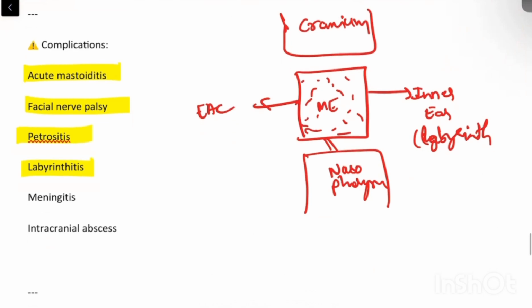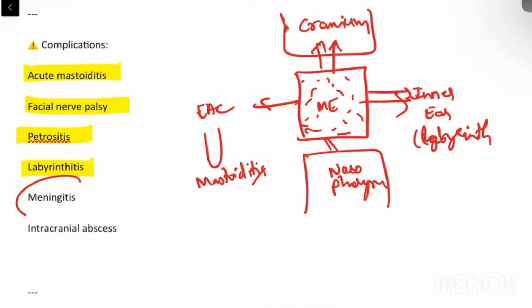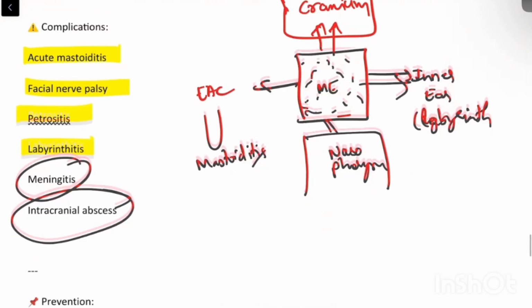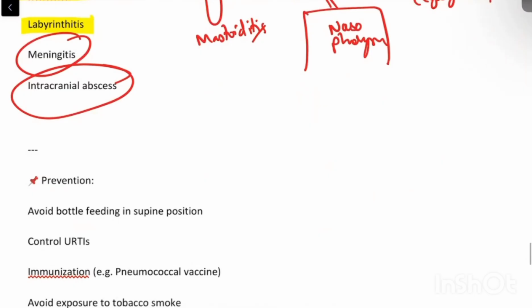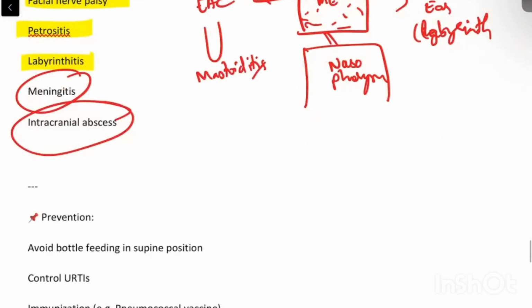If it spreads to the mastoid, then it will cause mastoiditis. If it spreads to the inner ear, it will cause labyrinthitis. If it spreads to the roof, then it will cause meningitis or intracranial abscess. So this way we can easily remember the complications of ASOM.